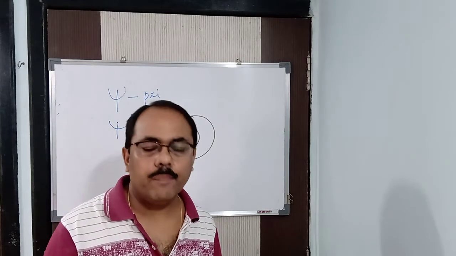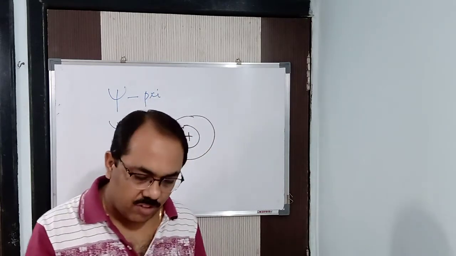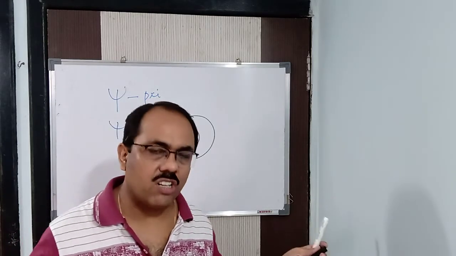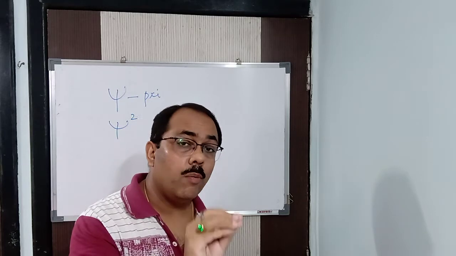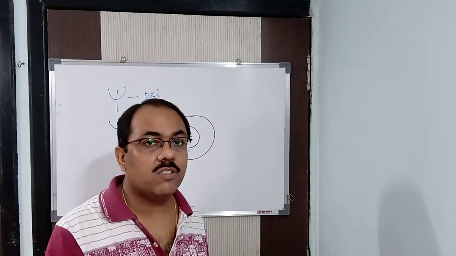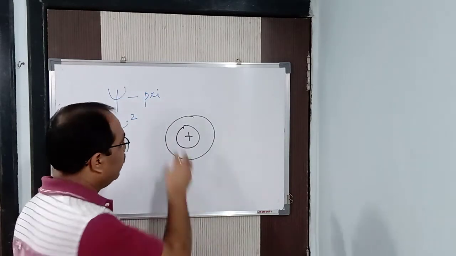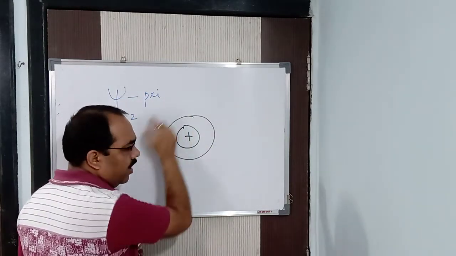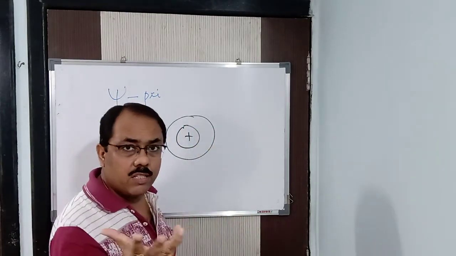Got it? Clear? Inside the subshells we are having the orbitals, because if you take the detailed picture of an atom, then you will reach the smallest part, that is nothing but the orbitals where the probability of finding an electron is maximum. So that is known as an orbital. Again I repeat, we are having the nucleus, we are having the shells. If I show you a picture, then you can see where the orbital is situated.